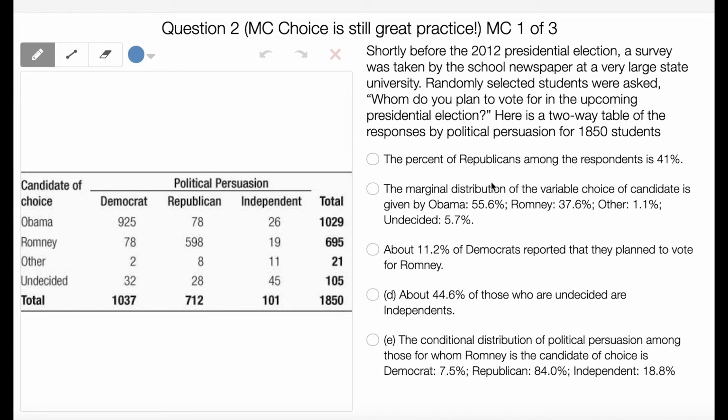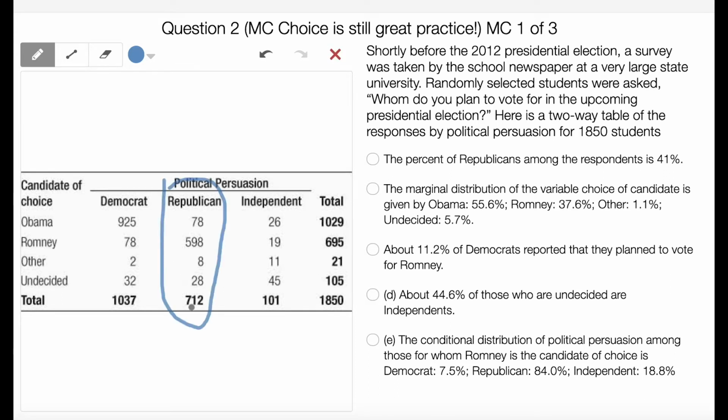Multiple choice question here is still really good practice. So we'll just go straight down the line here. The percent of Republicans among the respondents is 41%. Okay, so that means that we're looking at, is that true? So are we looking at this?